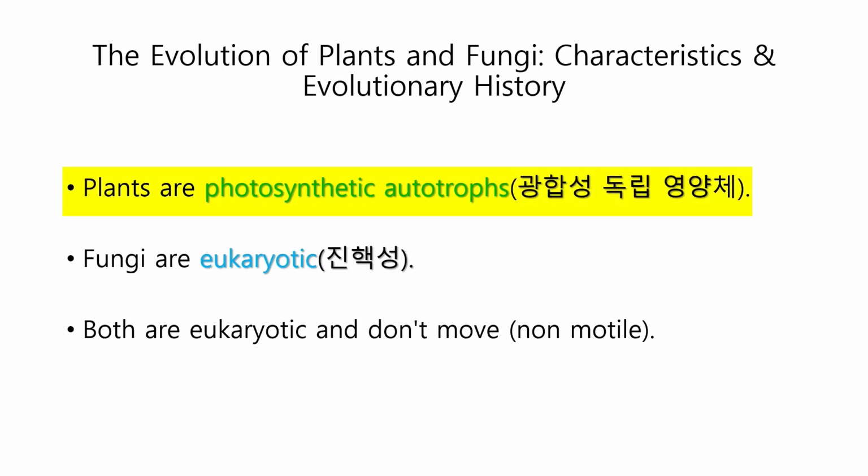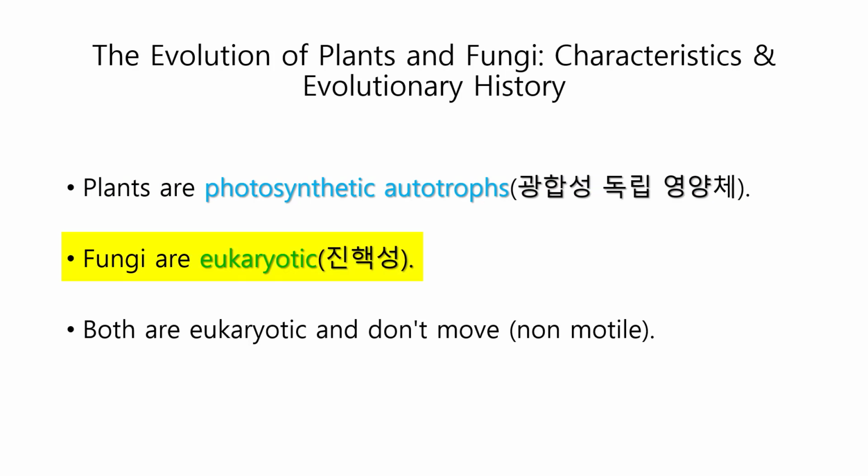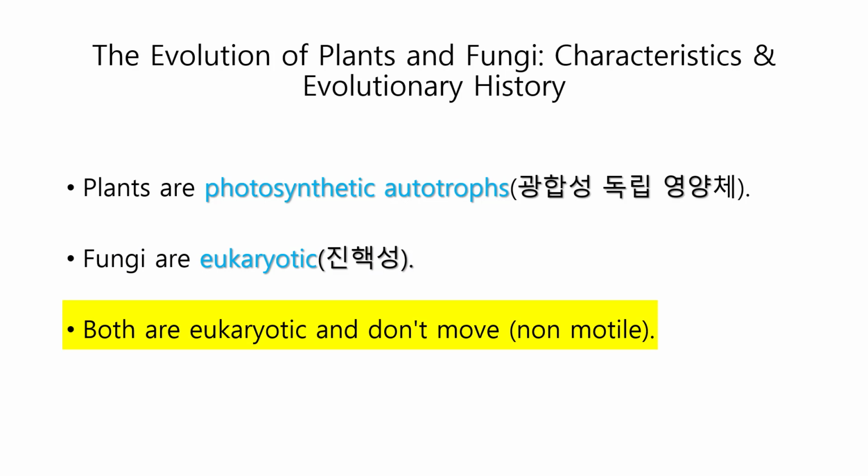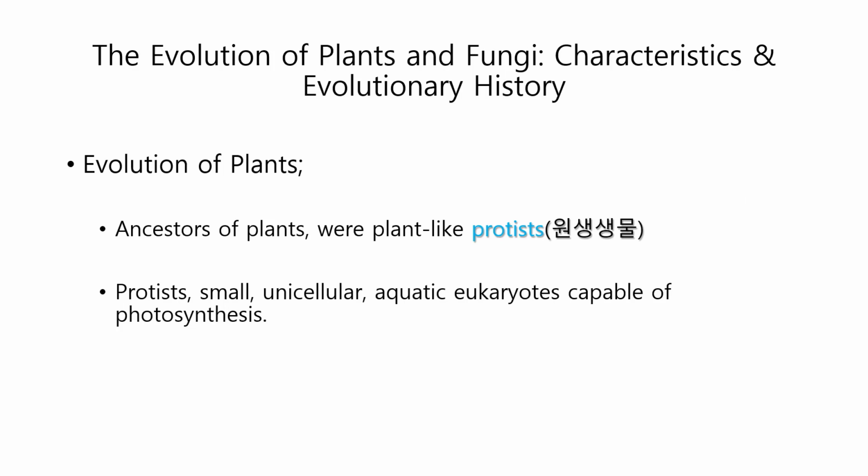Plants are photosynthetic, and these are autotrophs. What is an autotroph? An autotroph is an organism that can produce its own food using light, water, carbon dioxide or other chemicals. Because autotrophs produce their own food, they are sometimes called producers. Now, fungi are eukaryotic. Both of them are eukaryotic and both do not move. They are considered non-motile. So let's have a further look at the evolution of plants.